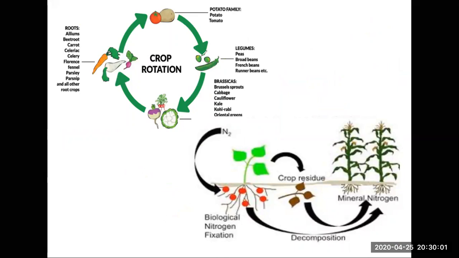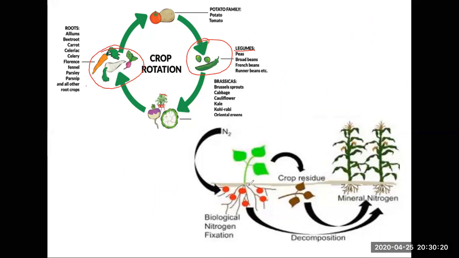What is crop rotation? You grow one crop, a legume. Okay, grow a legume, and then you grow another crop, which is not a legume. Again you grow a legume. When you alternate the legumes with non-legumes, it's called crop rotation. You don't grow the same crop.